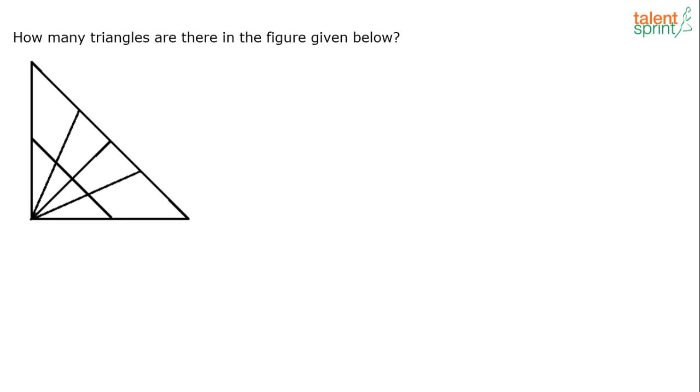Let's see. Now, there's no method. Again, you usually go by counting, and by the way, options have not been given here, so it's going to be a little difficult for us, right? Because options are needed. Like I had mentioned in my last session as well, you should be able to eliminate the wrong ones. Like for example, if options are 10, 15, 20, 25, and if you have got 16 triangles already, then you know that 10 and 15 are definitely not the answers. The answer should either be 20 or 25. But we don't have that luxury here because options have not been given.